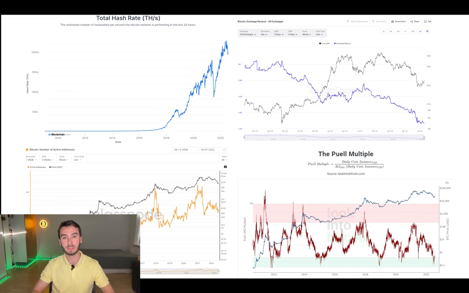However, the reality is that we are still in a bear market and not all indicators are as positive as the ones I just mentioned. For example, the SOPR, the spent output profit ratio, is right now below 1, indicating that there are some people out there selling on average at a loss, or in other words, selling their Bitcoin at a lower price than the one they initially paid for it, which is of course a negative indication, because it means that there are some people out there that would rather lose money than hold their Bitcoin. But as we've seen in this video with numbers, that's just a small minority of the Bitcoin holders, and the large majority of the Bitcoin holders are actually here for the long term.